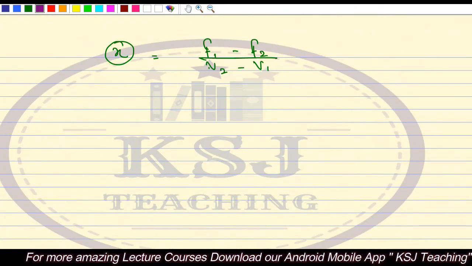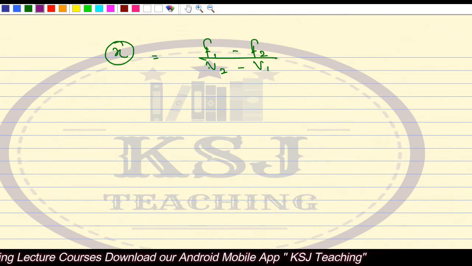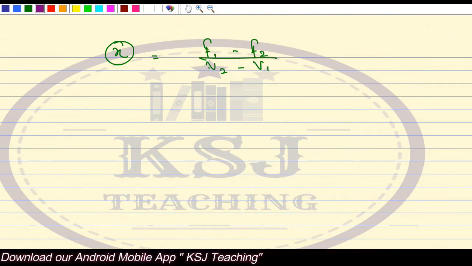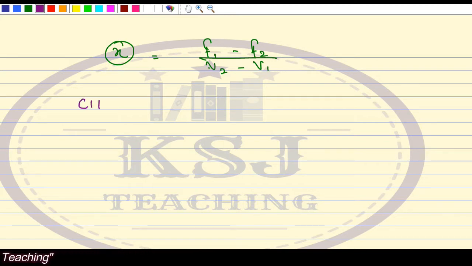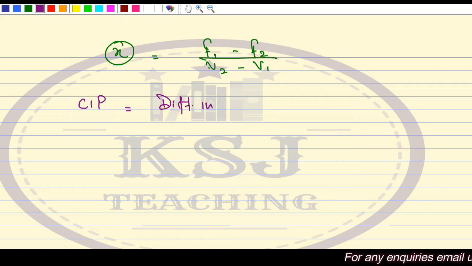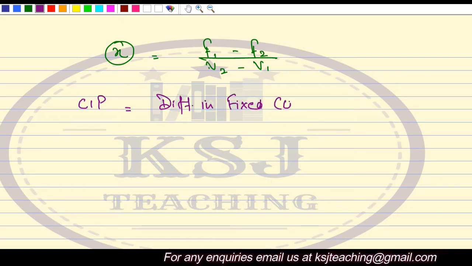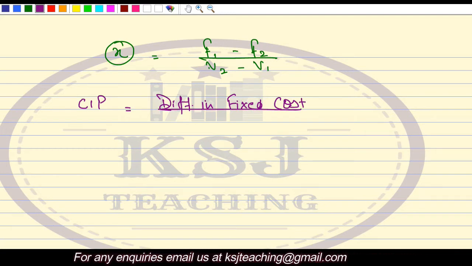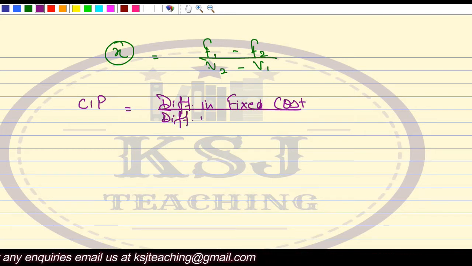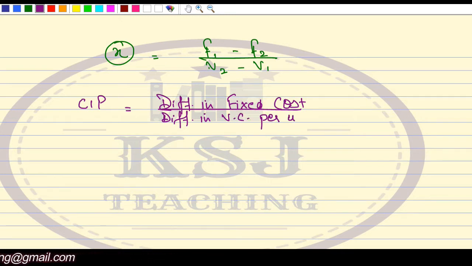This is the formula: cost indifference point means the level of sales, the number of units that you are going to sell. So cost indifference point is equal to difference in fixed cost divided by difference in variable cost per unit.